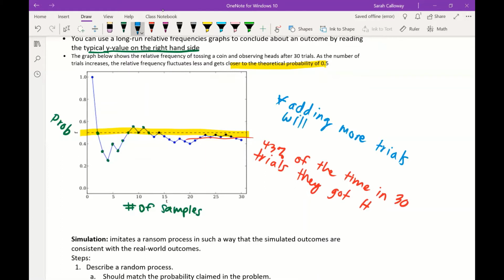Okay, so what would happen here is that adding more trials will bring that value of 43%, the probability of 43%, to 50%. So the more and more and more trials that we do, the closer and closer it will get to 50%. Sorry, I wrote samples here, but this should have said trials, and I got distracted.